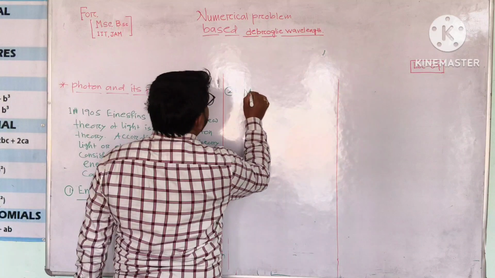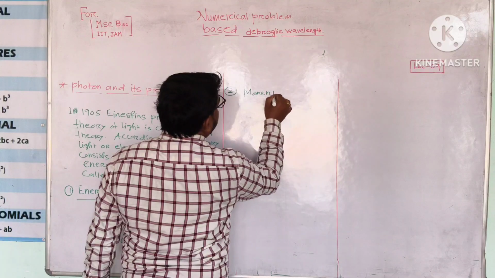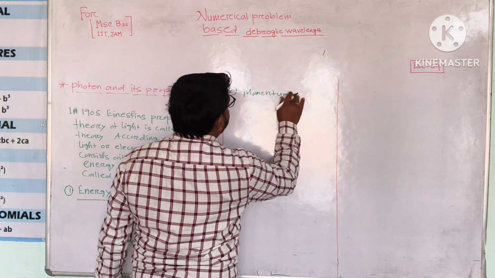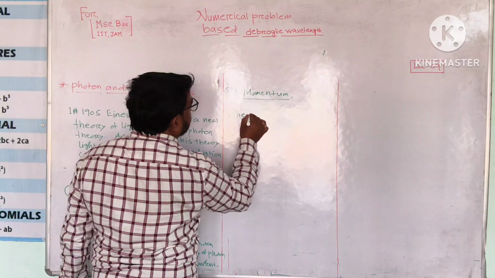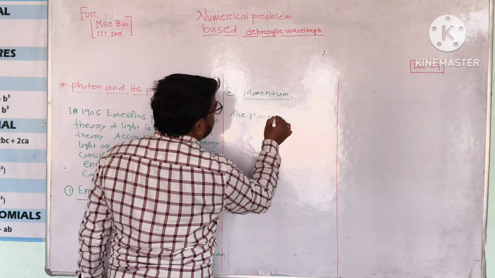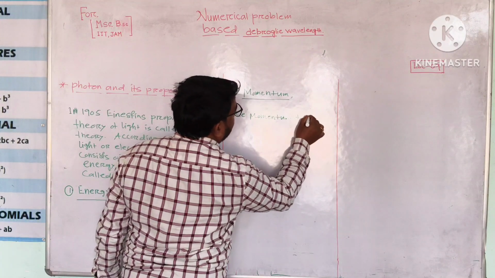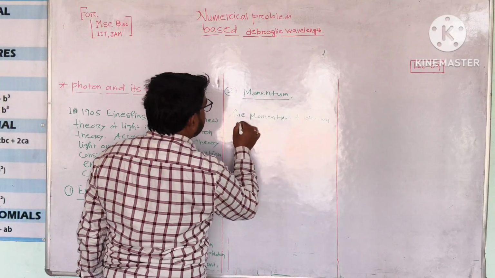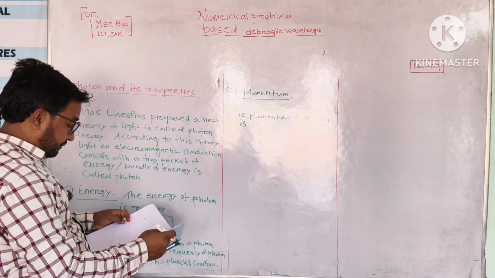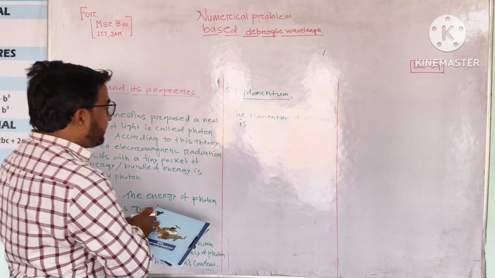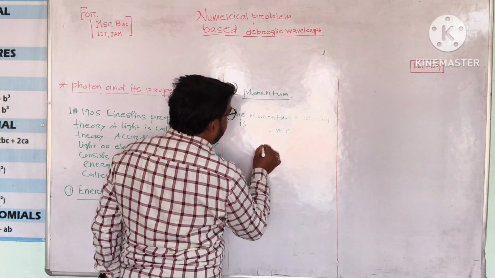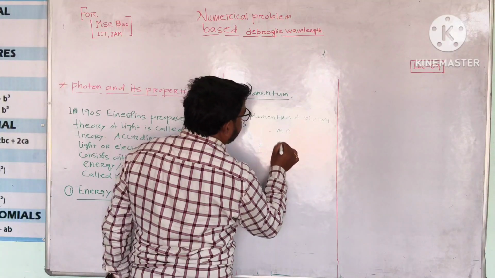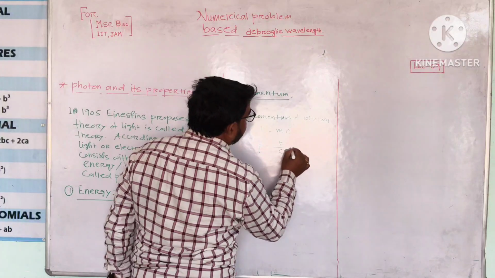Momentum of the photon. The momentum of the photon is P equals mc, and also we know that m is equal to E by c square into c.